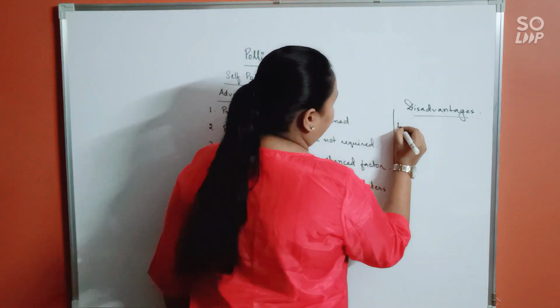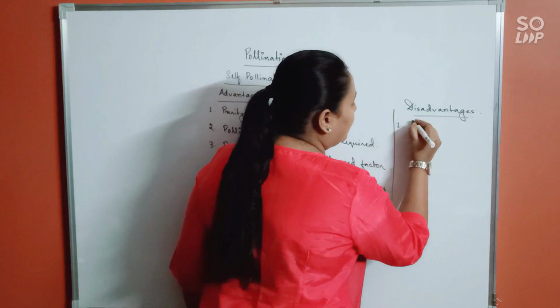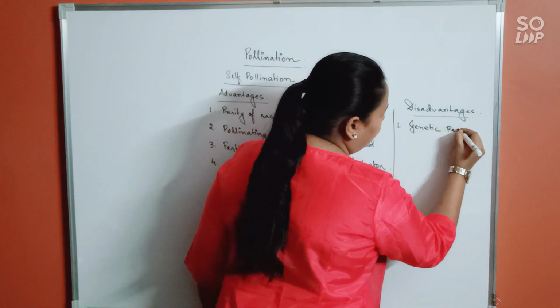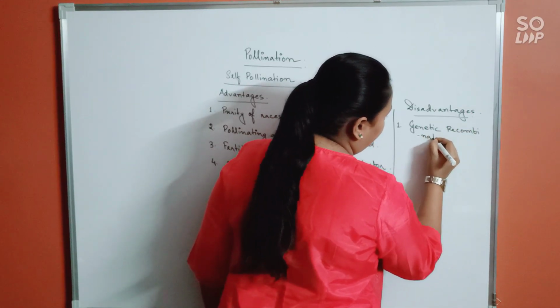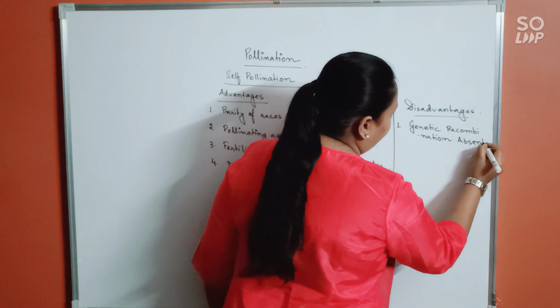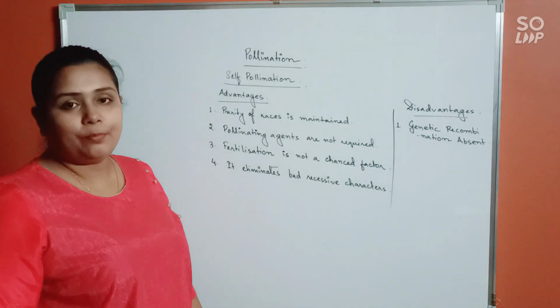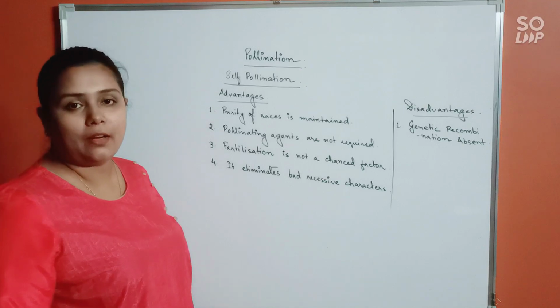First, genetic recombination is absent. Because in case of self-pollination, pollen and pistil both belong to the same flower or the same plant body.